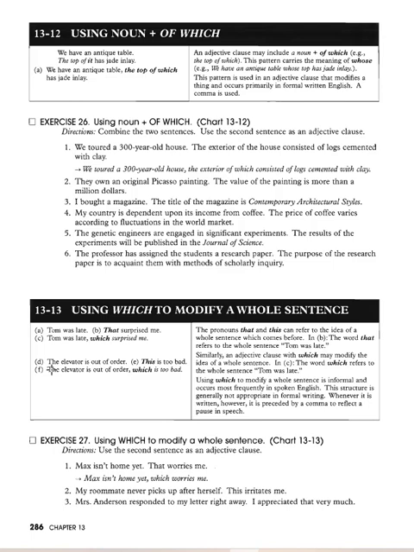Whenever it is written, however, it is preceded by a comma to reflect a pause in speech. Max isn't home yet. That worries me. Max isn't home yet, which worries me. My roommate never picks up after herself. This irritates me. My roommate never picks up after herself, which irritates me. Mrs. Anderson responded to my letter right away.